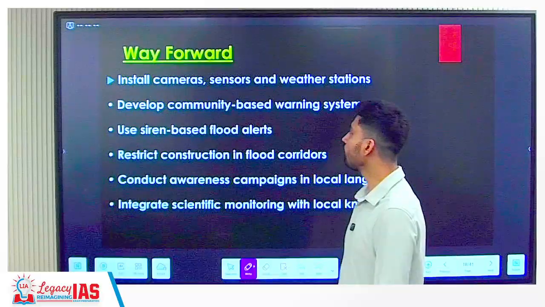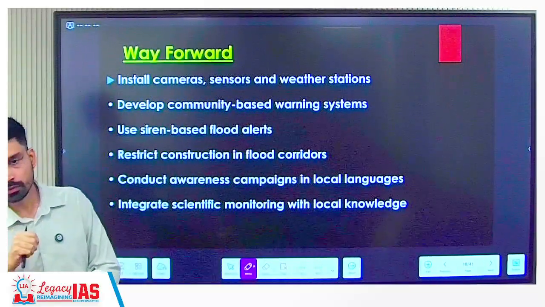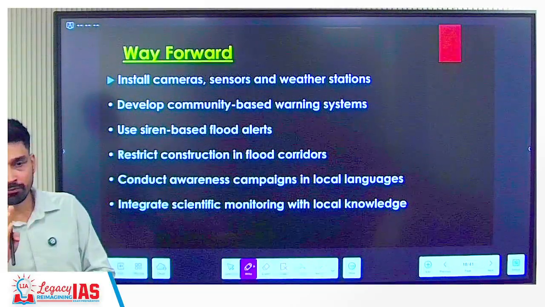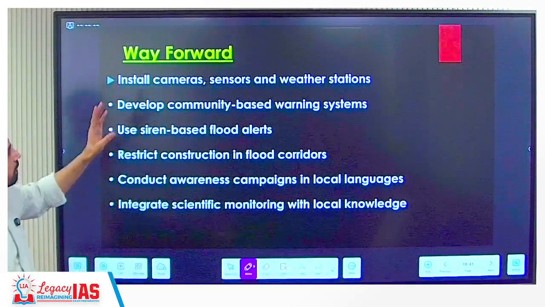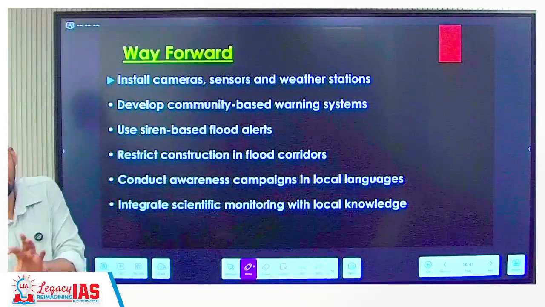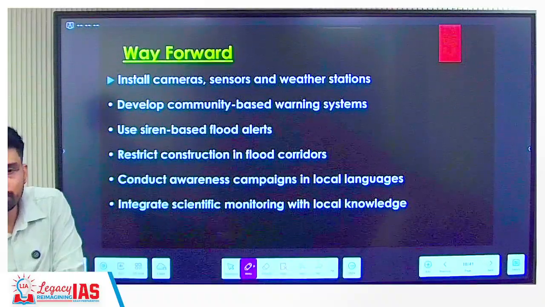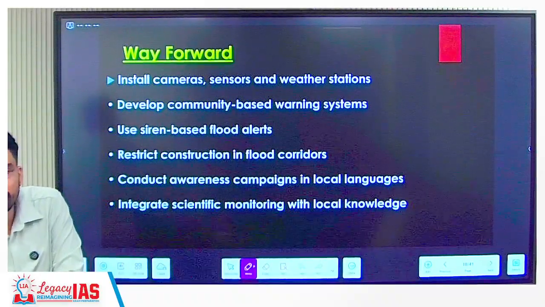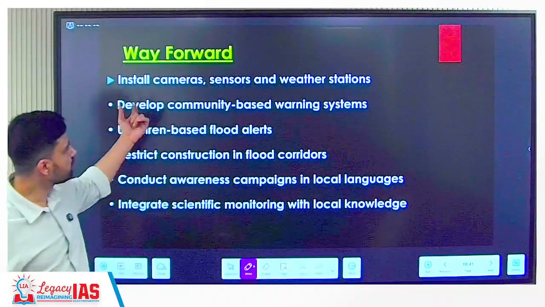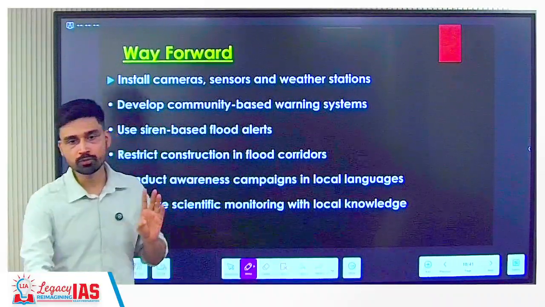So what is the way forward? First of all, whatever gaps we have discussed, you have to remove these gaps. How? Install cameras wherever you have the possibility of dam failure or lake failure. Install sensors, install weather stations. Why weather stations? Suppose already lake is up to maximum level. If heavy rainfall happens here, cloud burst happens there, what will happen? In very short period of time, the entire lake will start to flood. So if you are able to see the cloud density by the weather stations, you can predict that yes, heavy rainfall is going to take place.